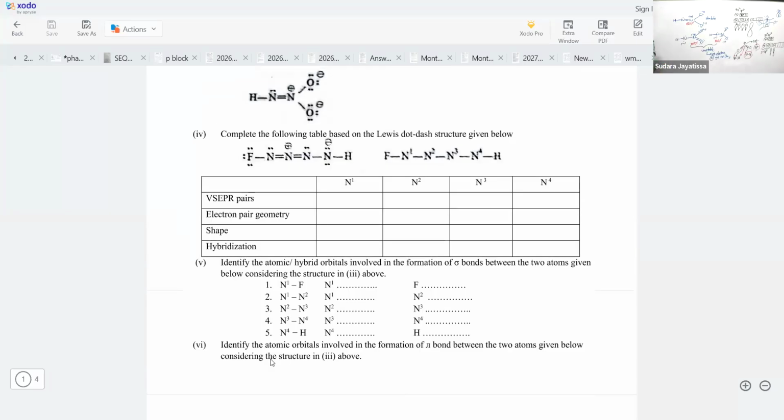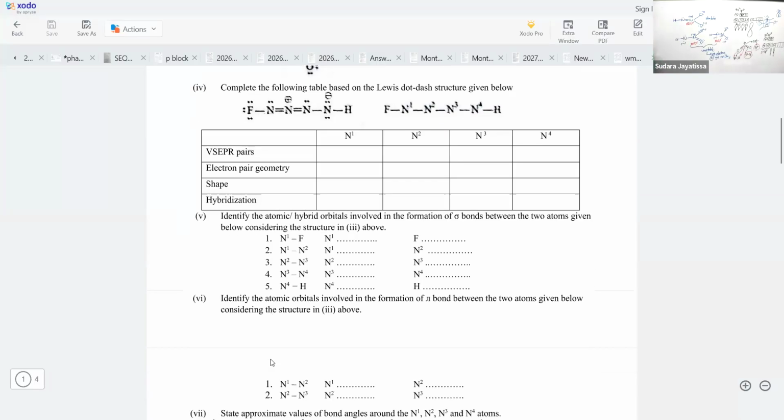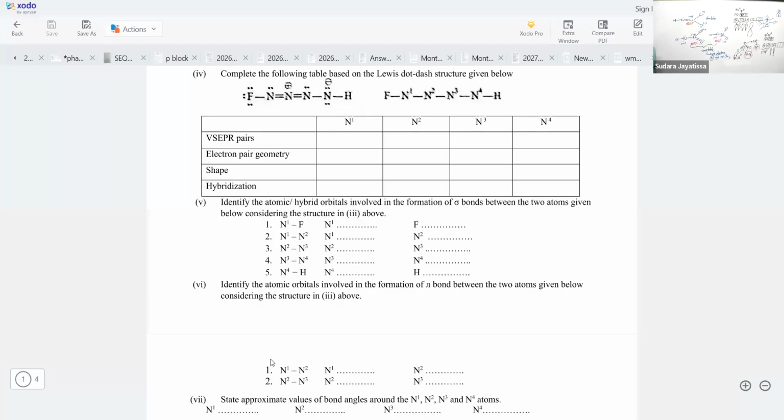For one lone pair, you have to subtract 2.5 degrees. N2, what is the bond angle? 180. N3, again 117.5. 118 is also okay, if you have written that.